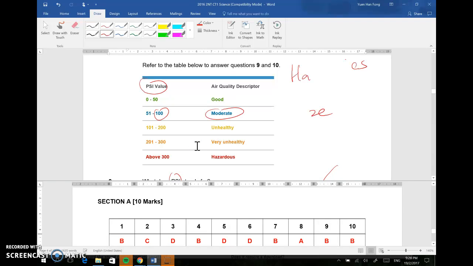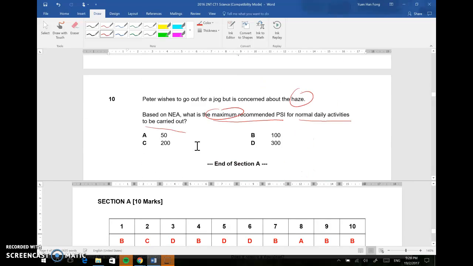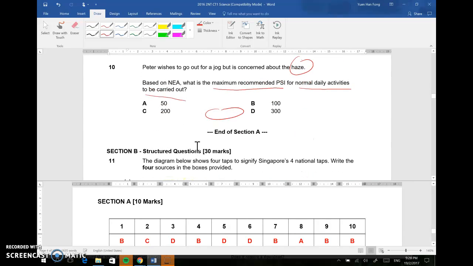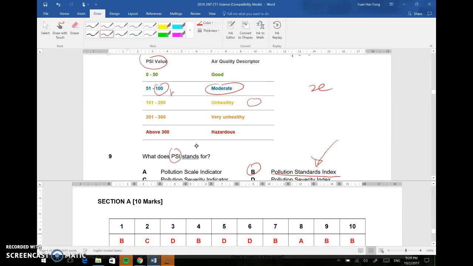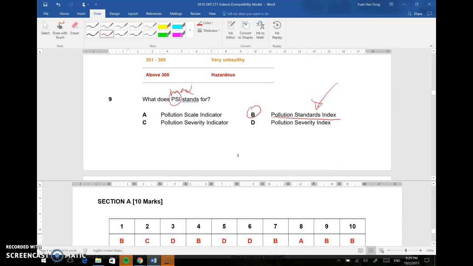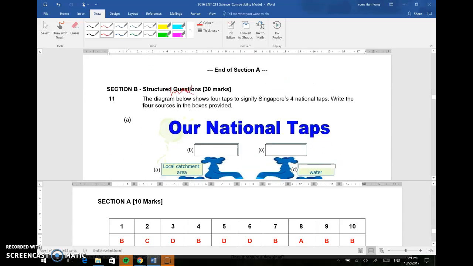Because it's moderate, you are able to do sports activities. So the answer is B, because this is the maximum for a moderate range of exercises. So that's all for the MCQ questions.